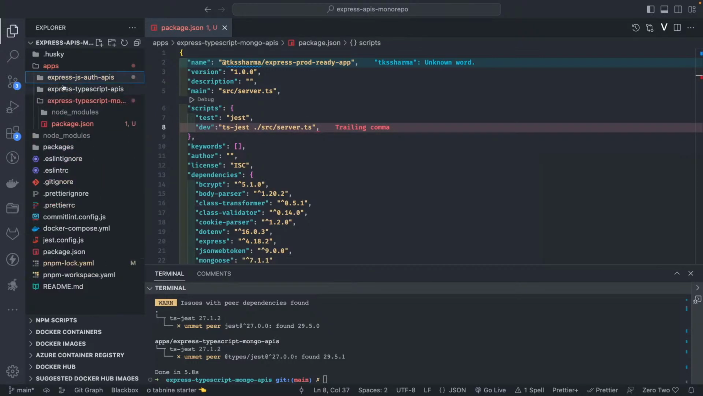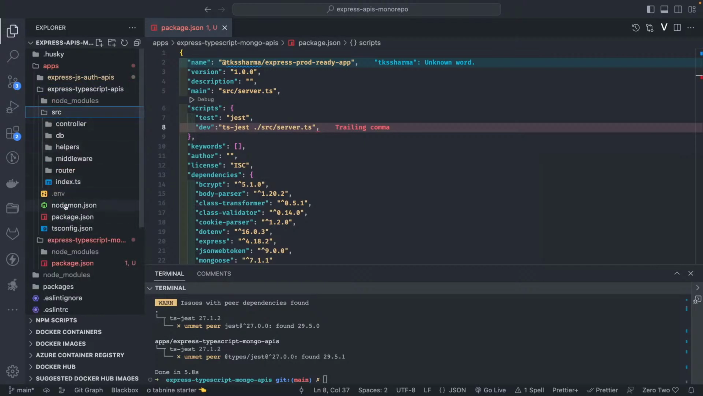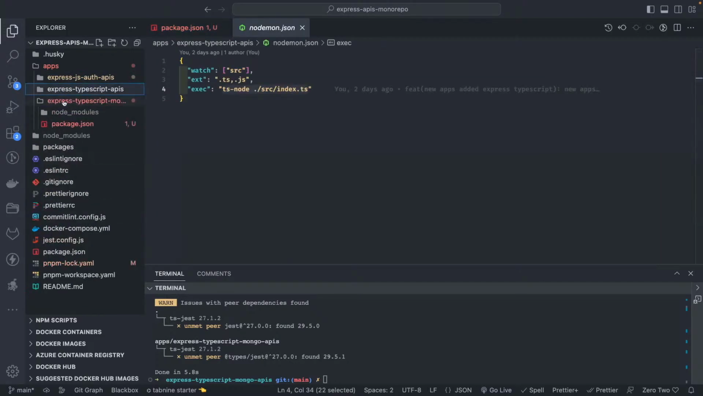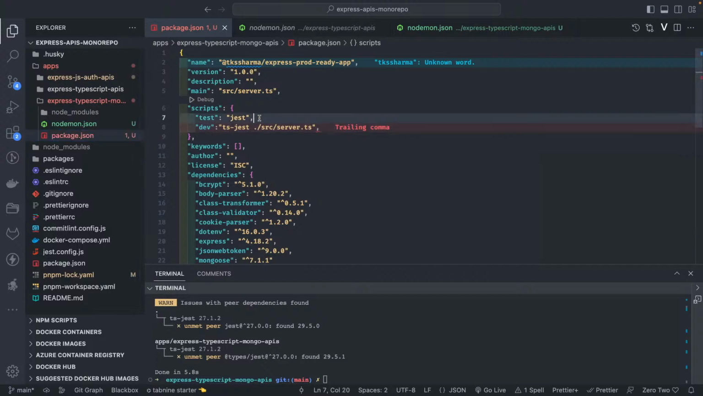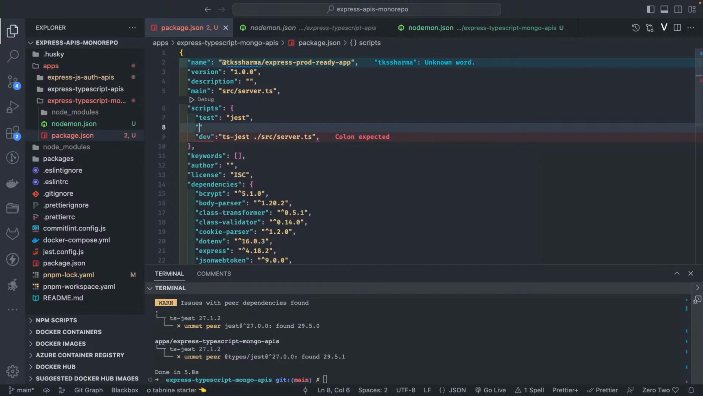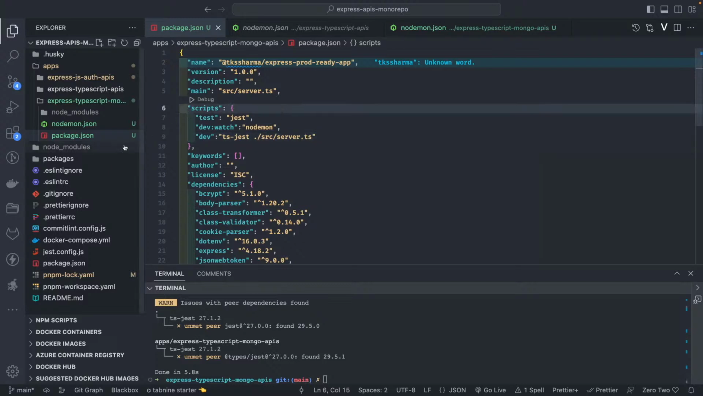I can just copy the same. So here I was using nodemon.json. I can use that, and this is src server.ts. Okay, it is also using ts-node. And if you want to run the application using start dev, or you can say dev watch, keep running it and watching it also, then you can use the nodemon command. Okay, so it is using this test as jest, and then linter and prettier we already have at the root.